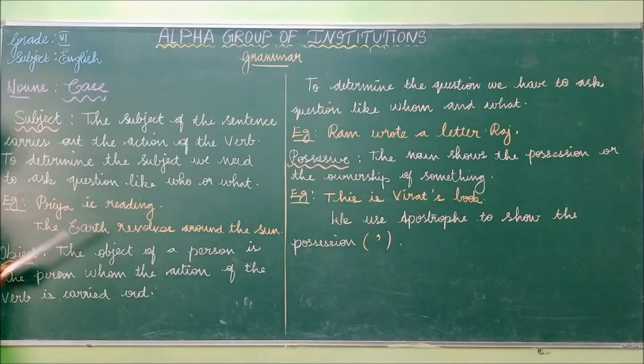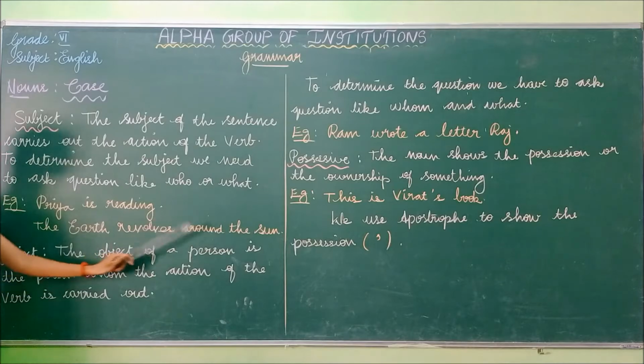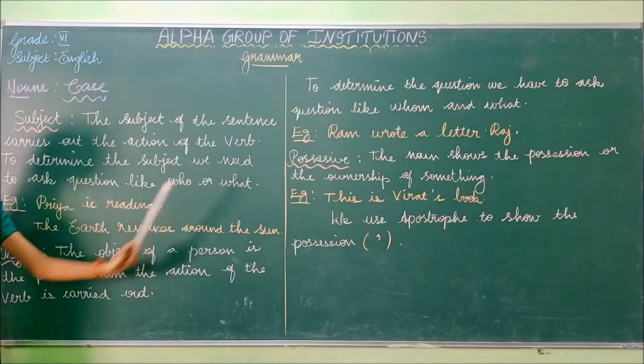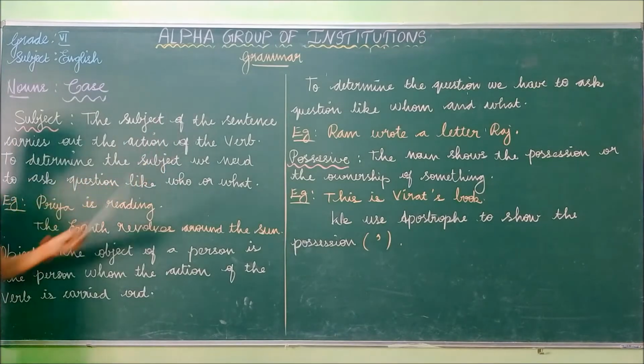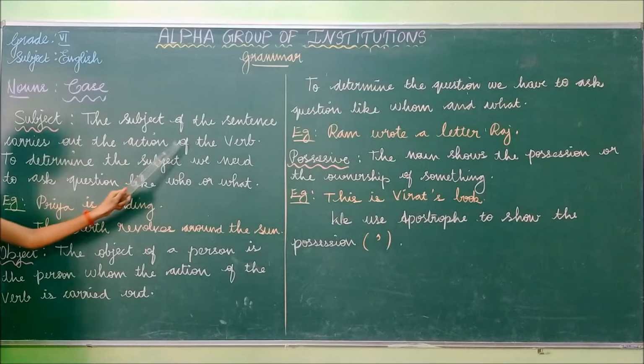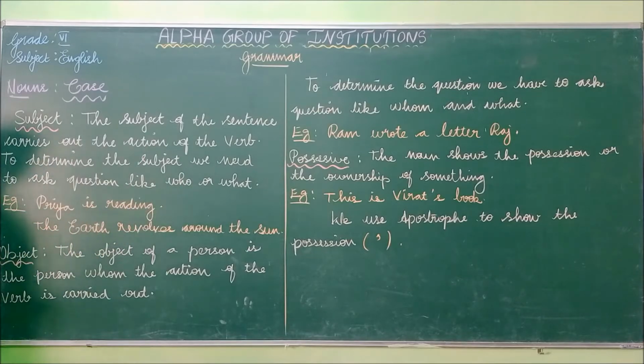Who is reading? The answer is Priya. So through the question word who, we can identify the subject as Priya. Likewise, what revolves around the sun? Using the question word what, we can identify the subject as earth. The subject of a sentence carries out the action of the verb. To determine the subject, we need to ask questions like who or what.